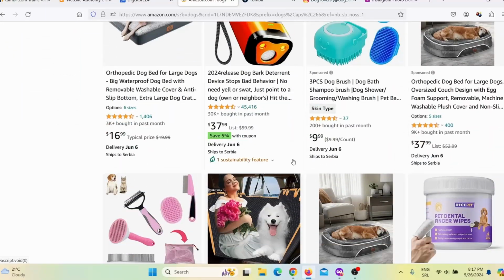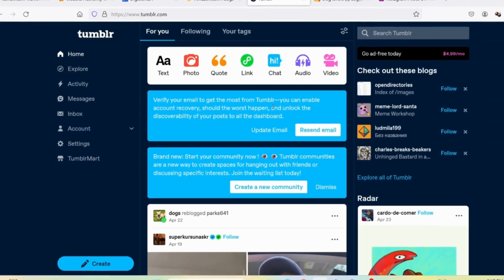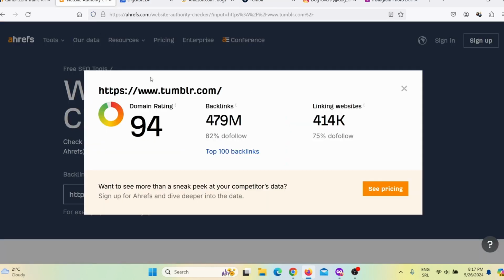Now, the website I'm talking about is called Tumblr. Now, you need to register for a free account. After that, you will come to your dashboard, and this is how your dashboard will look. Now, Tumblr is something between social media and blogging platform. Now, as I said, when you go back here on Ahrefs authority checker, you will see that Tumblr has domain authority of 94, which means if you publish an article here on Tumblr and that article is optimized and you build a few backlinks, that article will rank high on Google, okay? So this is a good website for affiliate marketing.